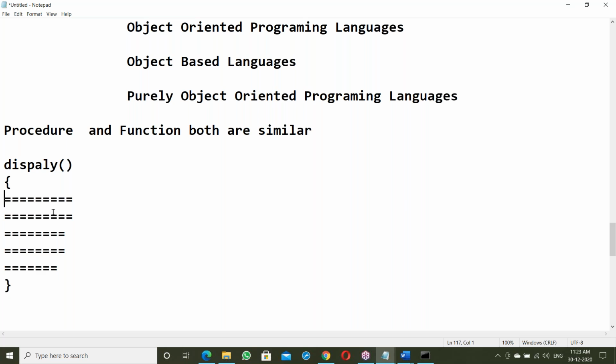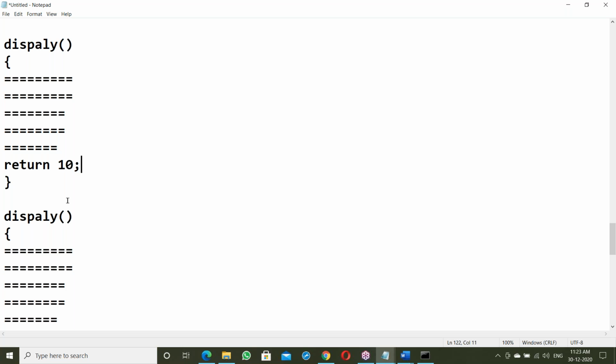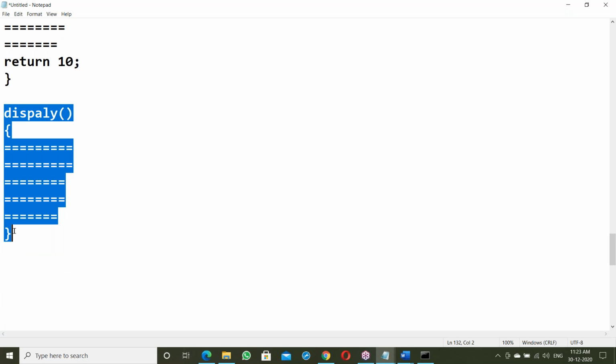Procedure and function are both sets of statements to perform some task. The difference is here: a function returns a value, for example returns 10, but a procedure does not return a value.